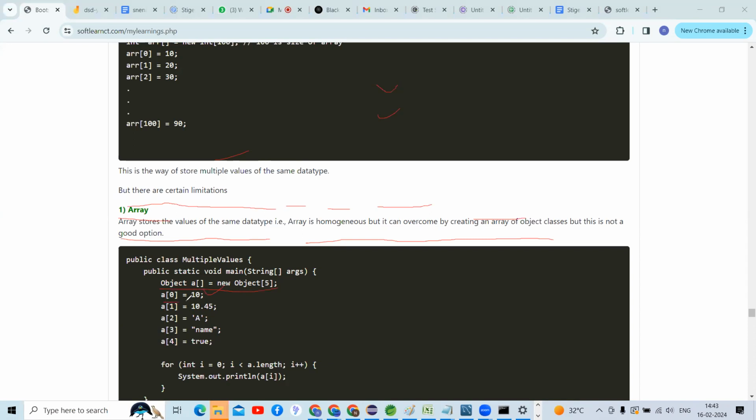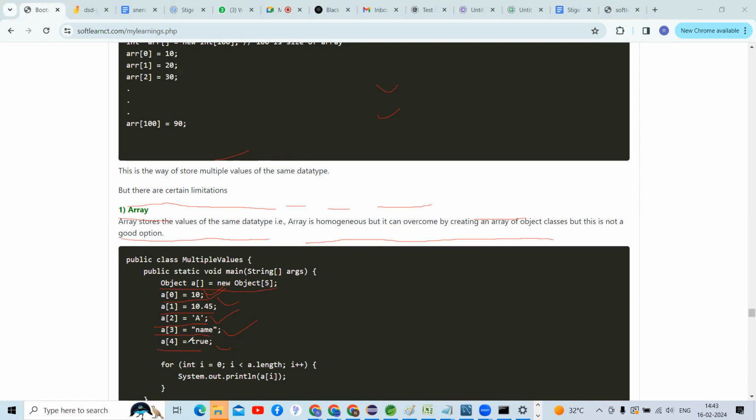You can see here, at index position 0 I store an integer value, at index position 1 a floating point value, at index position 2 a char value, at index position 3 a string value, and at index position 4 a boolean value. Is this homogeneous or heterogeneous data, guys? This is heterogeneous data, because different types of values are stored when you create an object array.